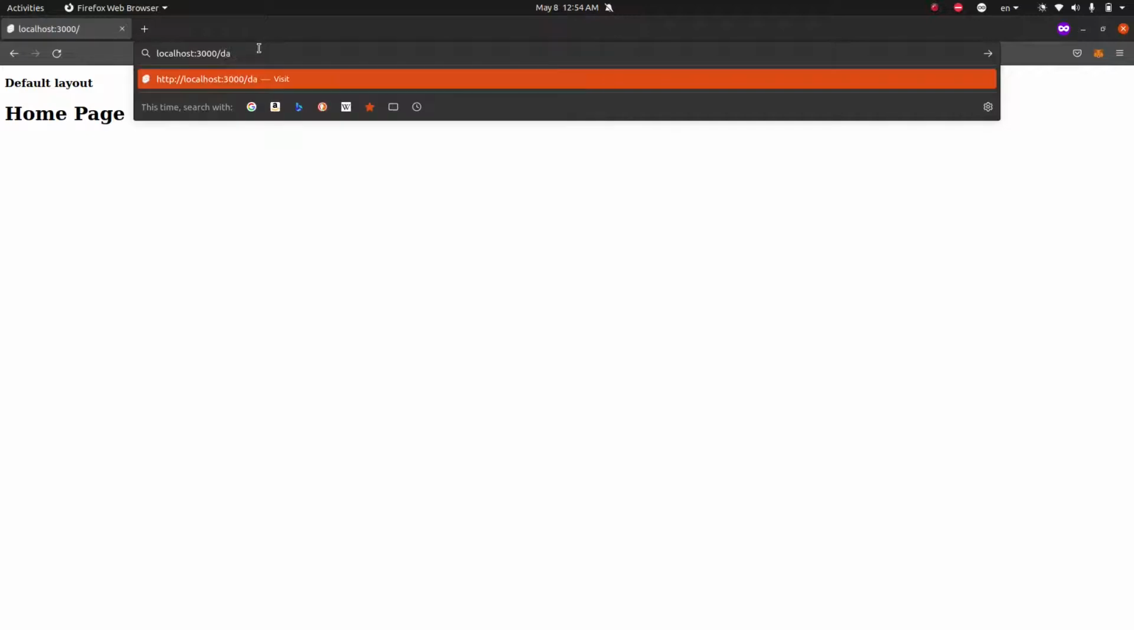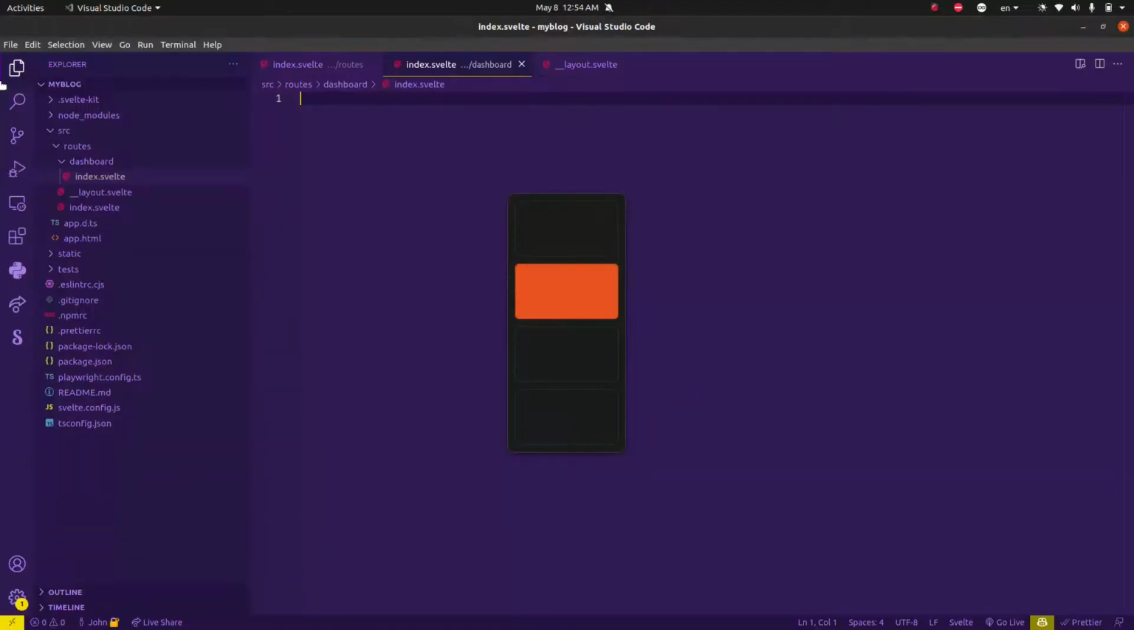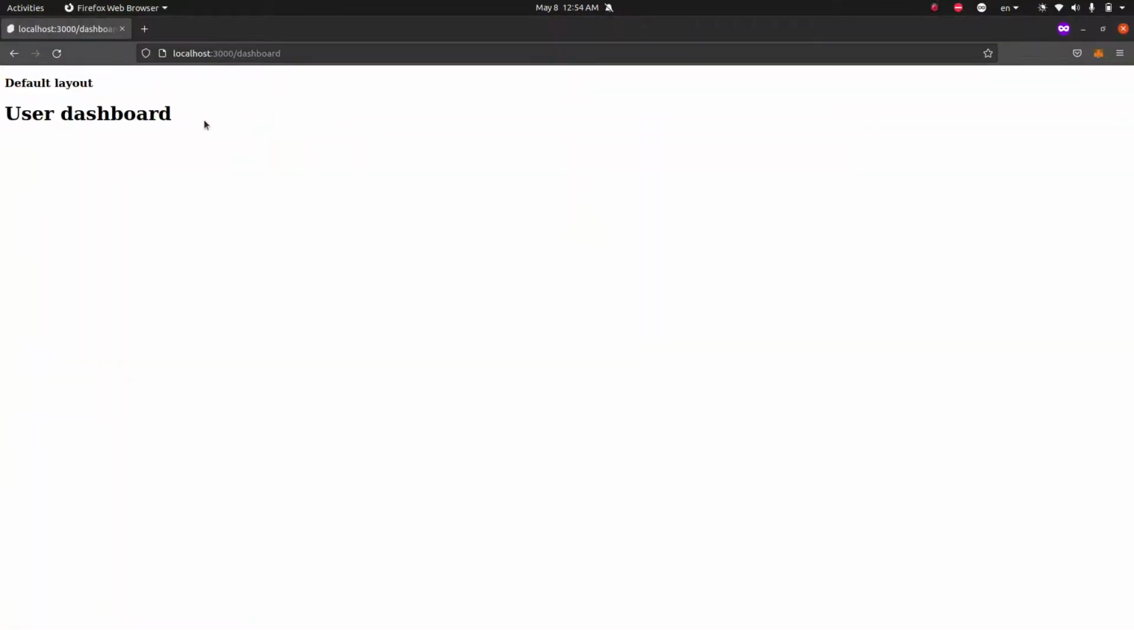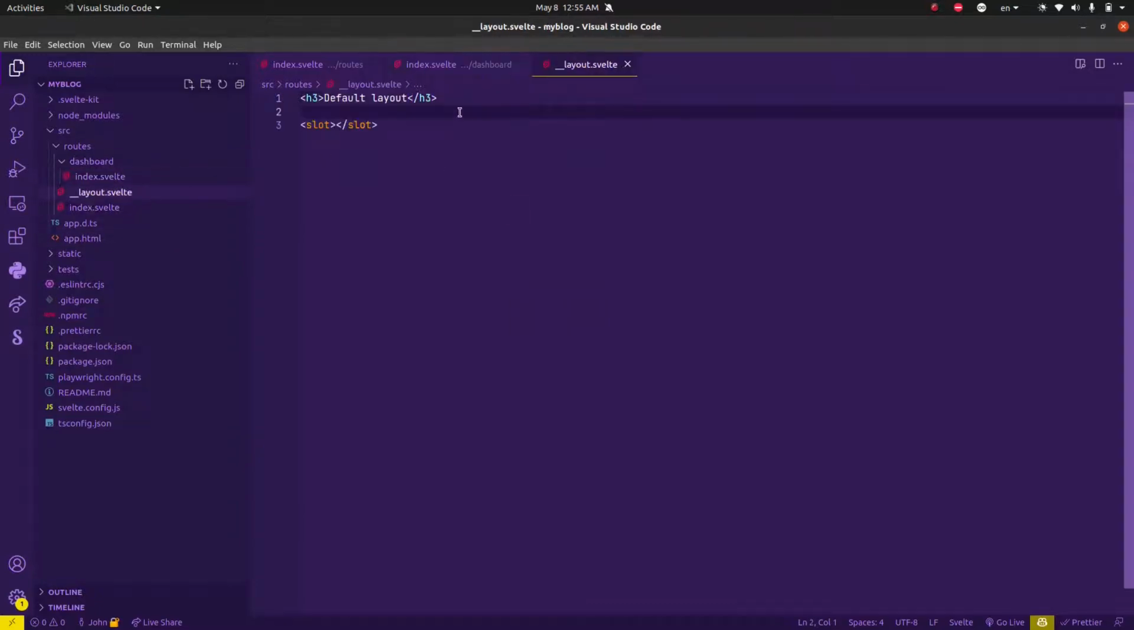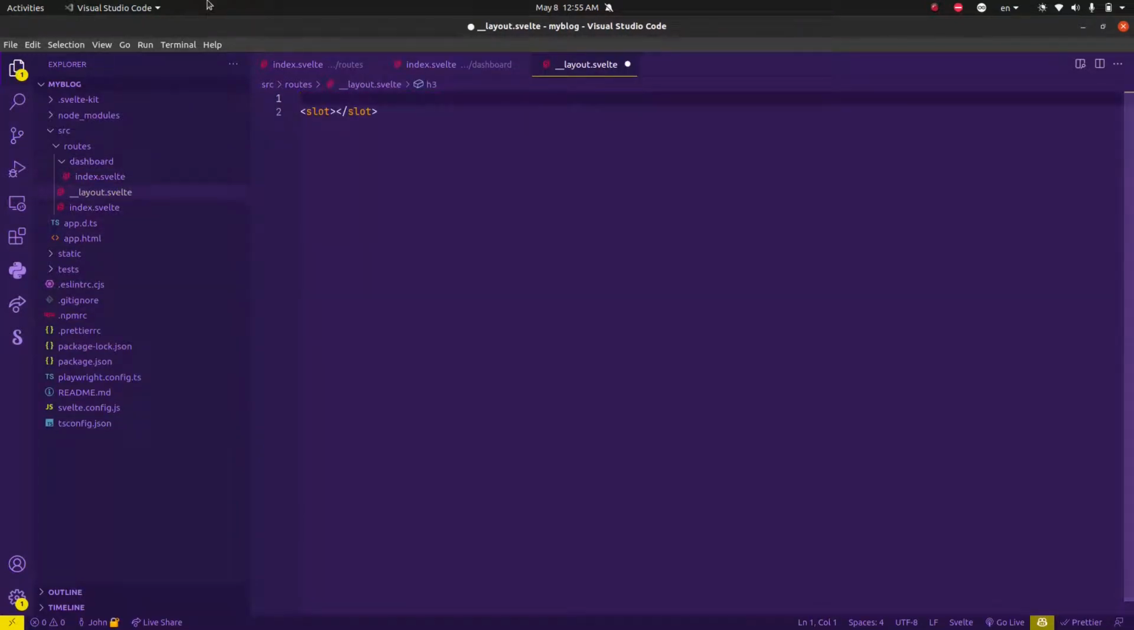If we were to navigate to our user dashboard, let's reload this and visit our dashboard, and you'll see this is the default layout for it because there's no content here. If we were to add something here saying user dashboard, as you can see, this is the content of the default layout, and this is the content of the user dashboard. For demonstration purposes, let's add a quick demo nav bar.